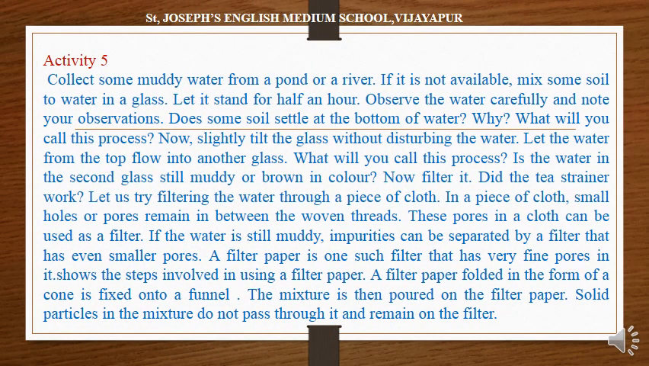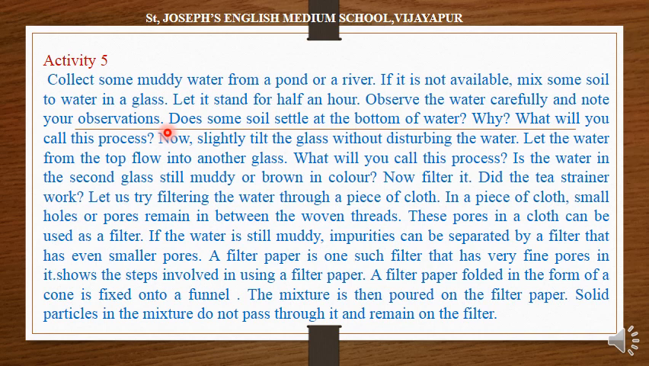Okay, this is Activity 5, to find out which method is going to be used to separate the insoluble material from the water. Collect some muddy water from a pond or a river. If we have a nearby pond or river, we can get the water. If it is not available, mix some soil with water in a glass. Take a glass, add 1 spoon of soil to that glass of water. Let it stand for half an hour. Observe the water carefully and note your observation. After half an hour, make a note of what you observe.